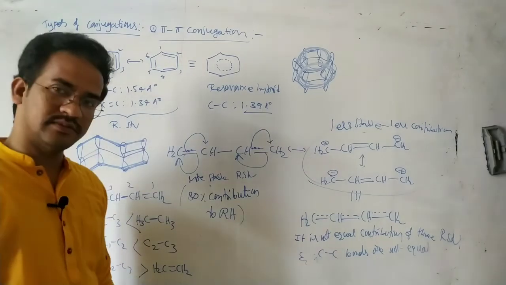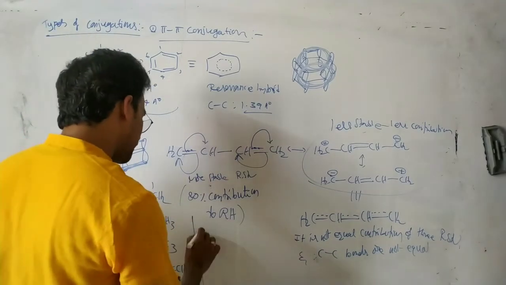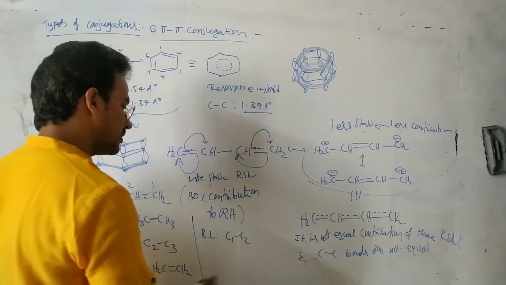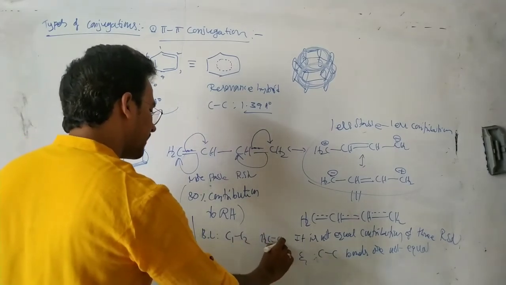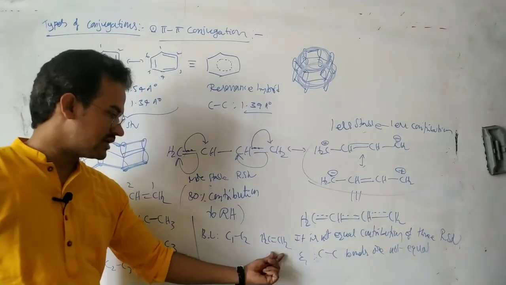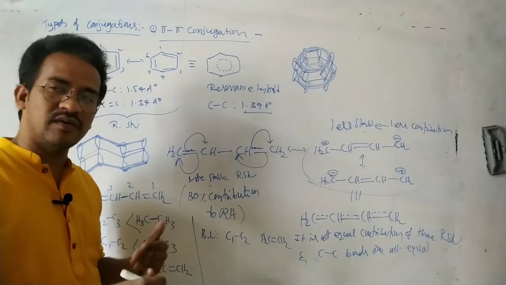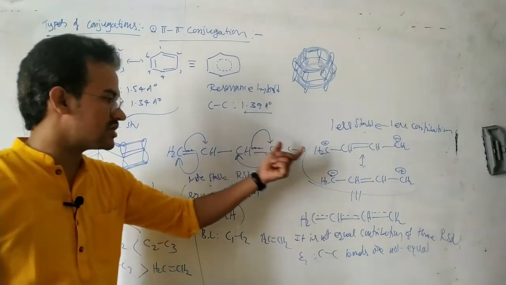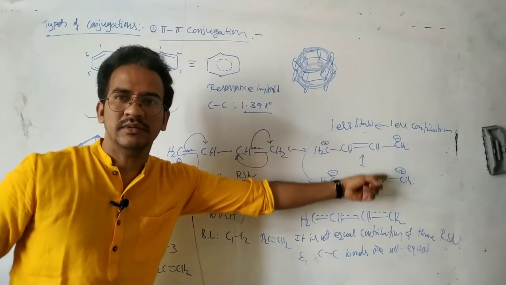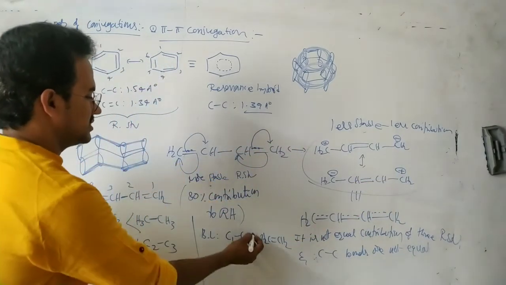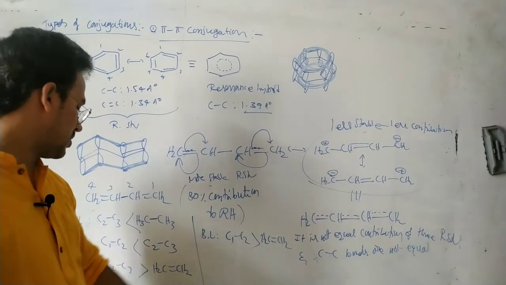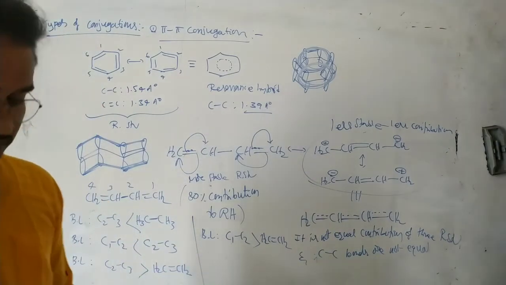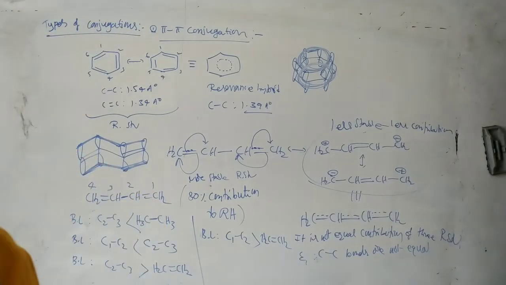Another important point: the bond length of C1-C2 in this molecule and in ethene. In this case the double bond slightly changes to single bond, so the bond length increases. So C1-C2 is higher than the double bond length. So that is 1,3-butadiene.